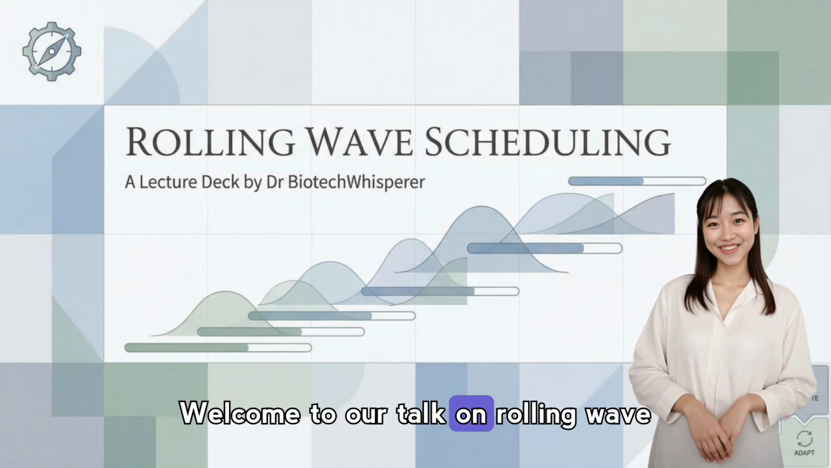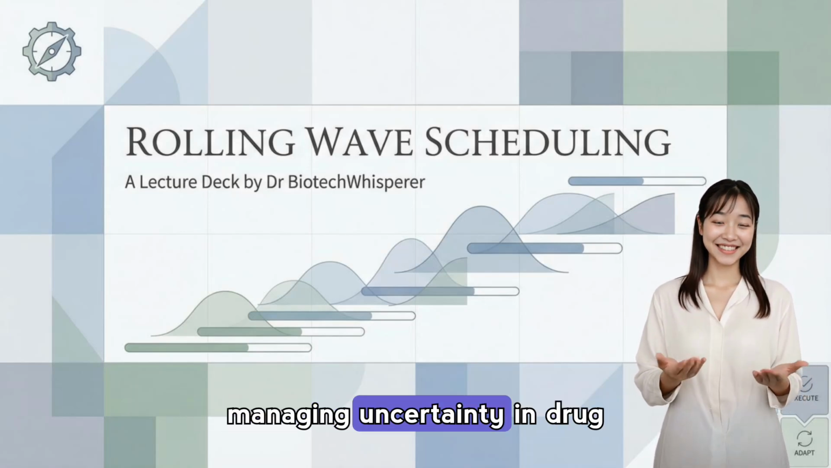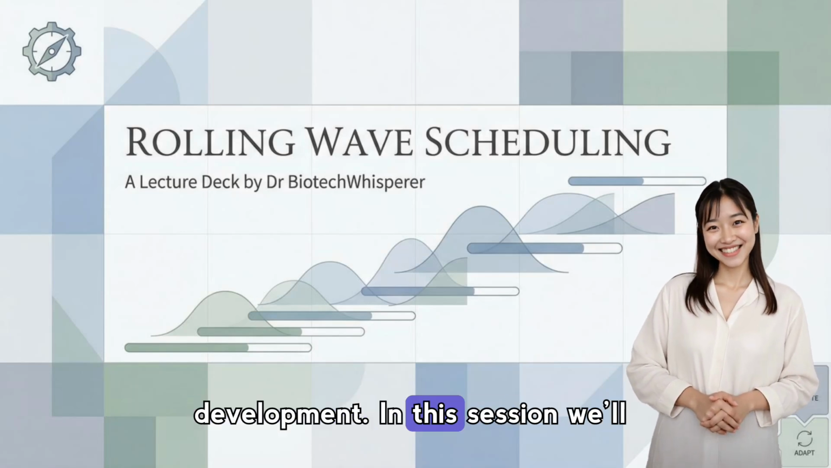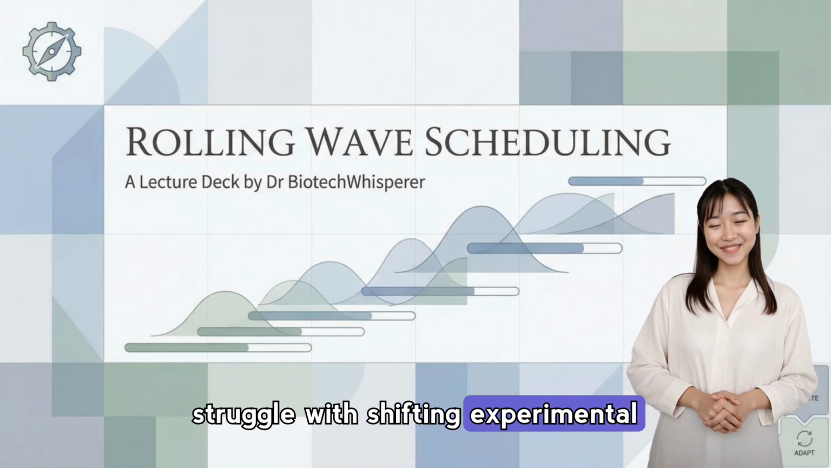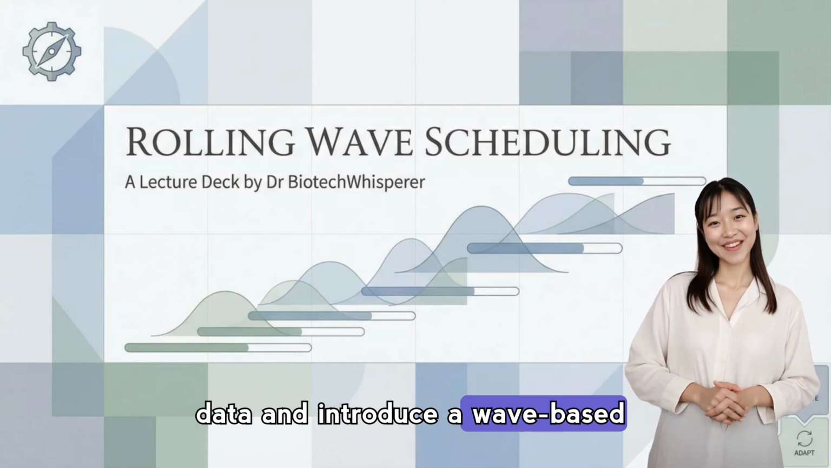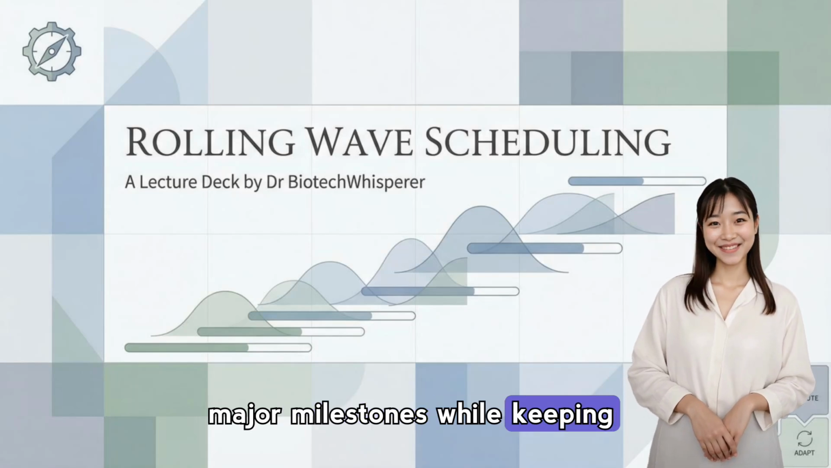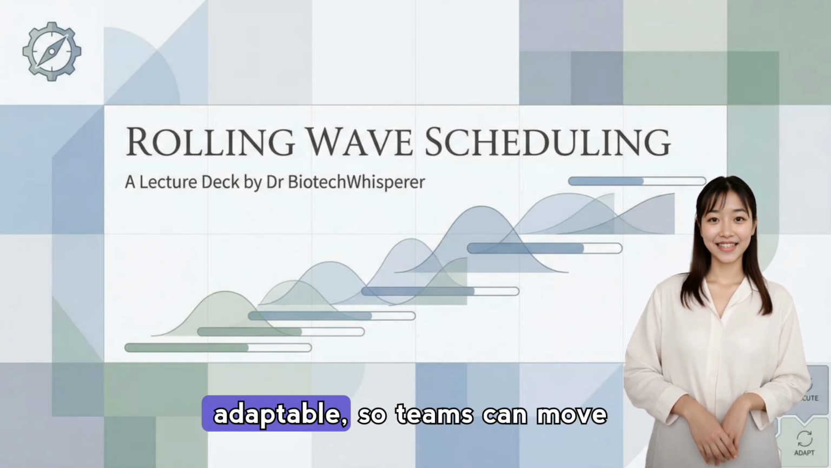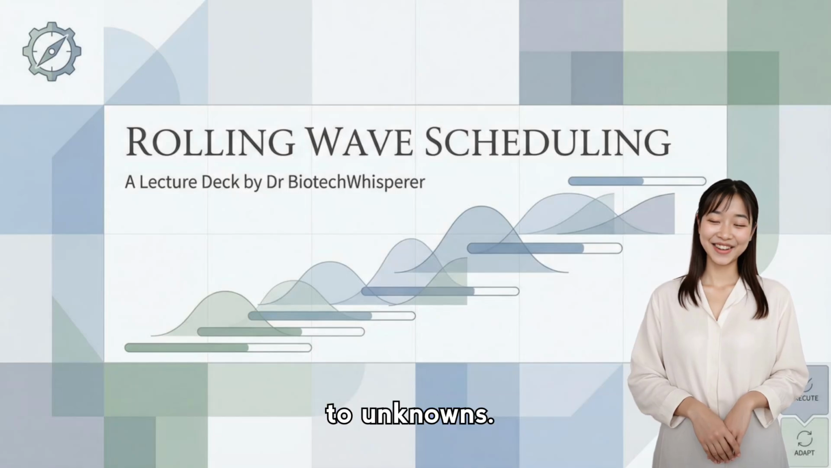Welcome to our talk on rolling wave scheduling, a practical approach for managing uncertainty in drug development. In this session, we'll outline why traditional rigid timelines struggle with shifting experimental data and introduce a wave-based planning mindset that locks only major milestones while keeping near-term work concrete and adaptable, so teams can move confidently without overcommitting to unknowns.